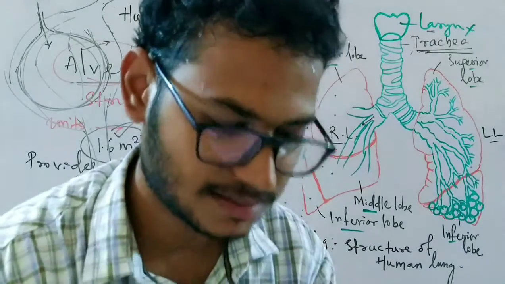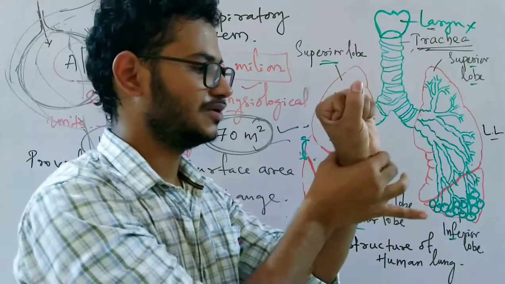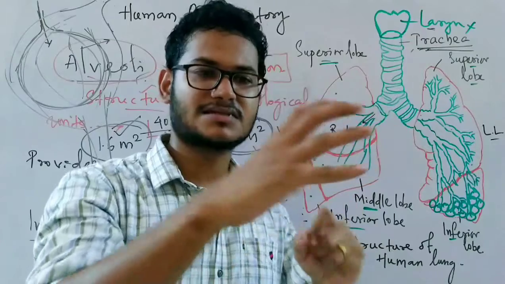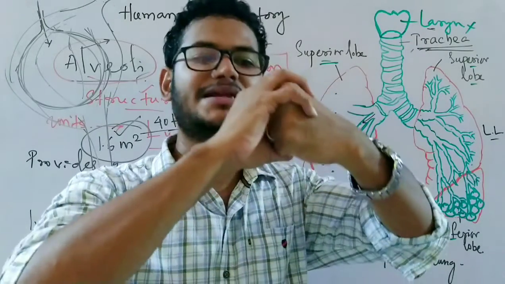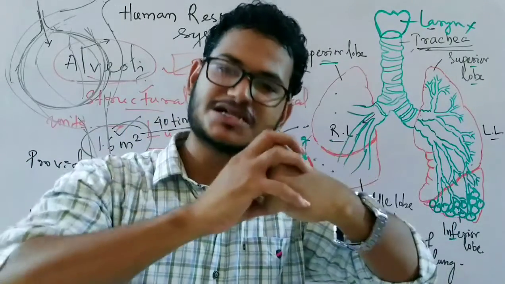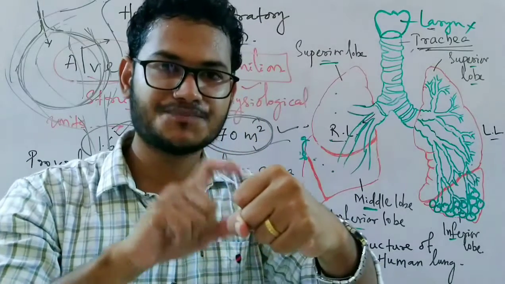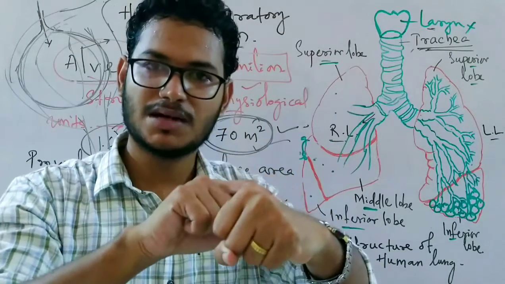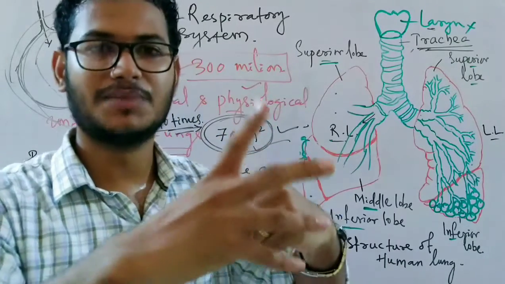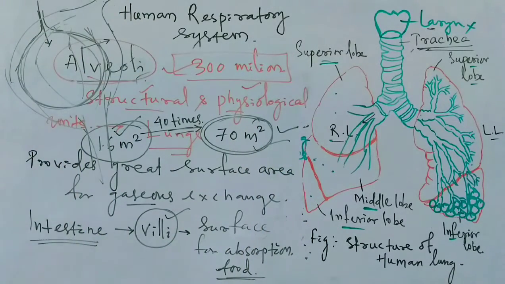You can understand it better like this: if my wrist is the alveolar duct and this is the alveoli, the blood vessels come and form capillaries and wrap throughout its surface area so tightly that the air can easily diffuse from the alveoli through the alveolar wall and the wall of the blood capillary into the blood. Okay, so this type of condition is there in the alveoli of lungs. Clear?